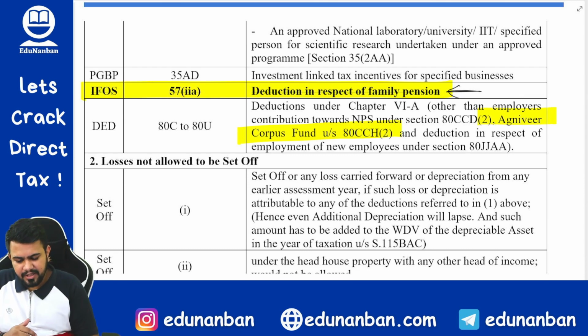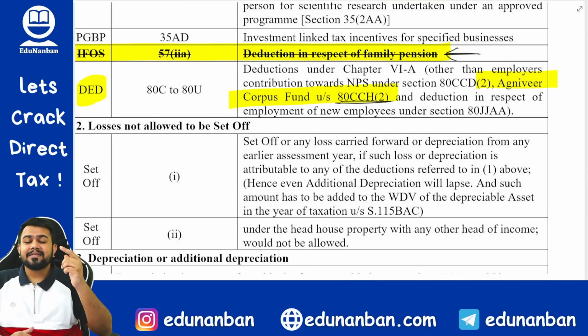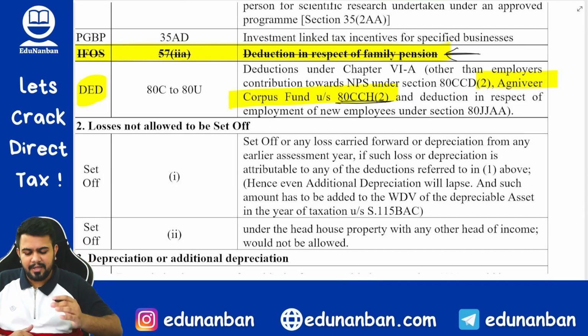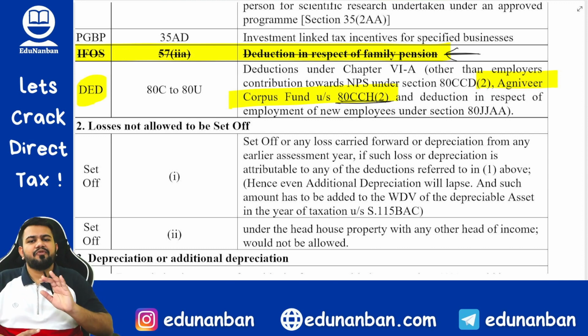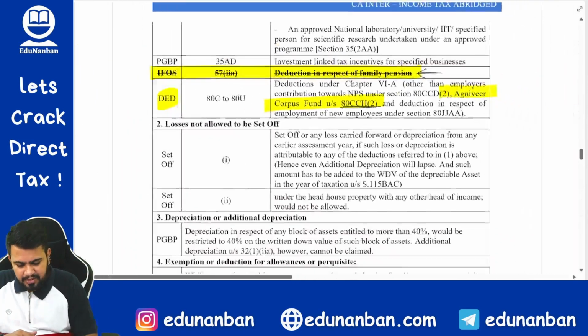That is one change. And when it comes to the deductions chapter, now you can also claim section 80CCH subsection 2, that is central government contribution or employer contribution in Agniveer Corpus Fund. That deduction also you can claim under the new tax regime. However, employee contribution we will not be able to claim, which we had discussed in the deduction chapter itself. So that was one change.